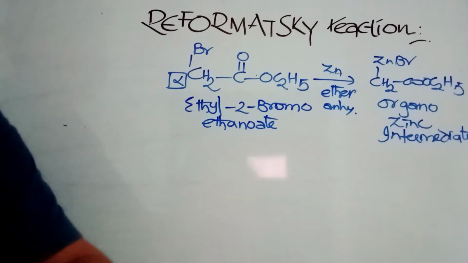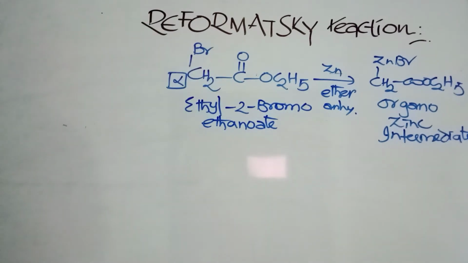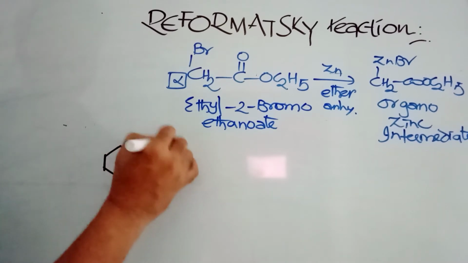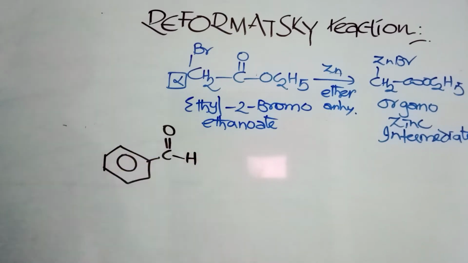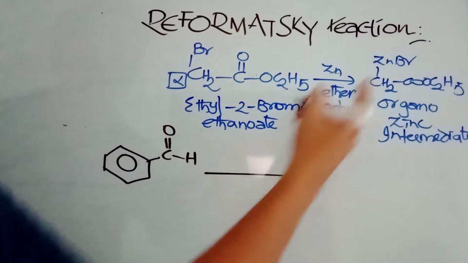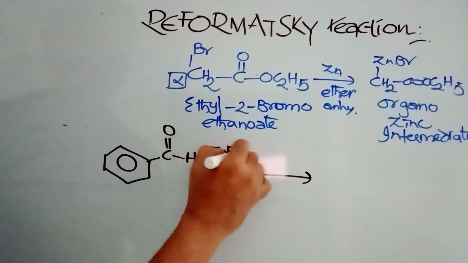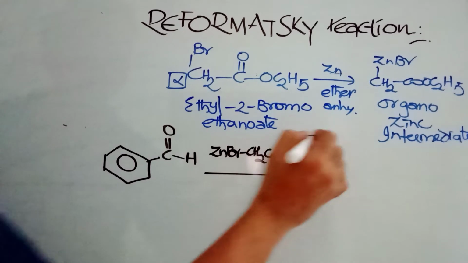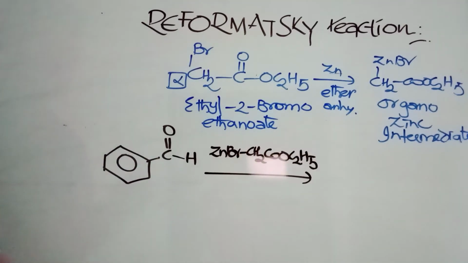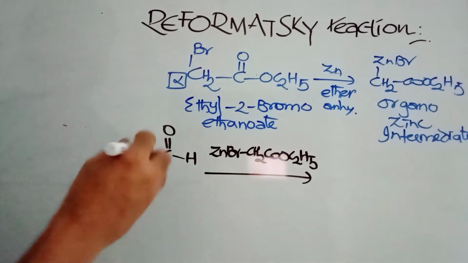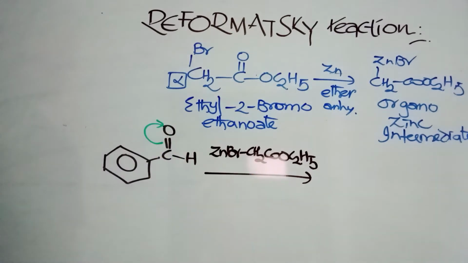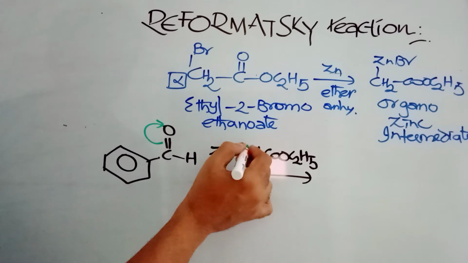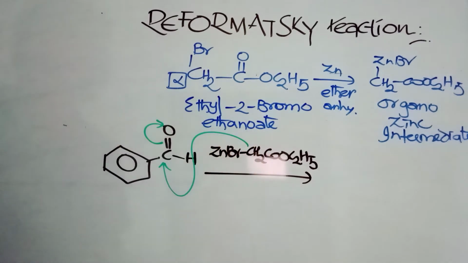Okay, so what happens with this? What is the role of it? For example, if you are having benzaldehyde, I am taking benzaldehyde. When this compound ZnBrCH2COOC2H5 is going to attack on this one, what happens here? As usual, nucleophilic addition type of reaction. So as we expect, this CH2 part is going to be attacked here.